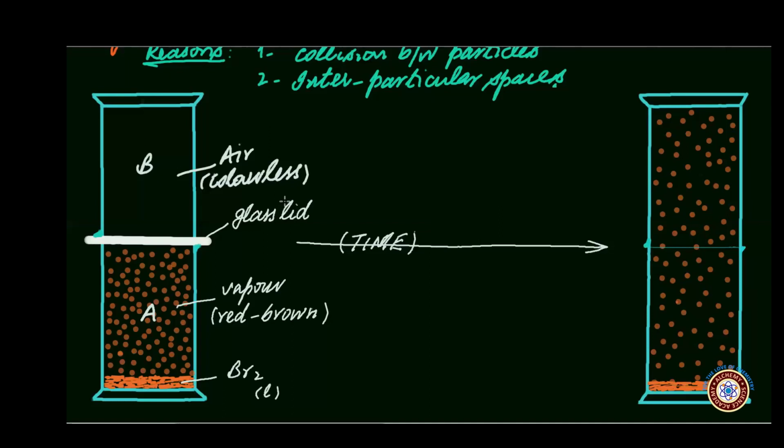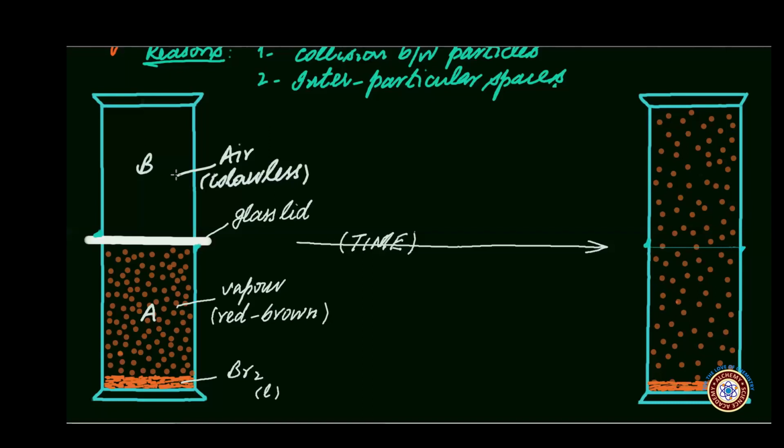Before removing the glass lid, there was a higher concentration of bromine vapor in jar A and a higher concentration of air molecules in jar B. As soon as the glass lid was removed, bromine vapors started moving from a region of higher concentration into jar B, that is, the region of lower concentration of bromine vapor. Similarly, air molecules from jar B, a region of higher concentration for them, started moving to jar A, a region of lower concentration for the air molecules.